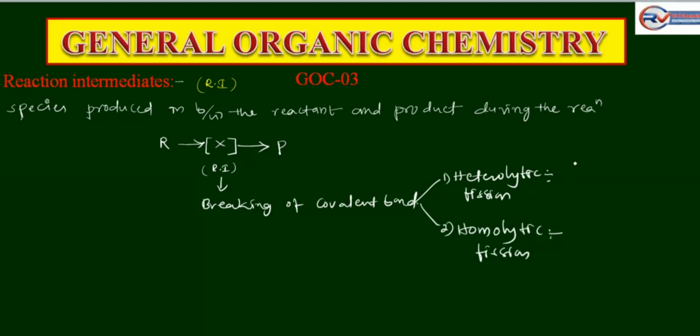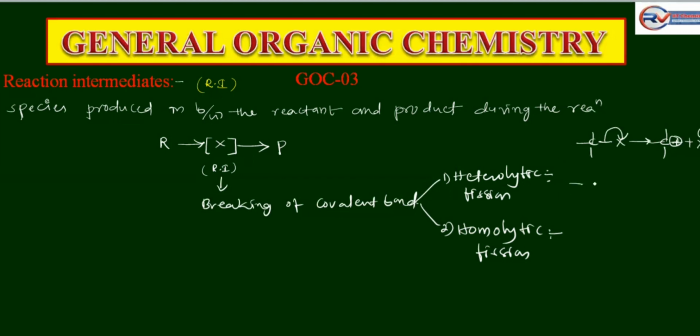See the heterolytic fission, for example, carbon is bonded with X. Carbon and halogen, which has more electronegativity? X is more electronegative. It attracts electrons to break the bond. Carbon gets a partial positive charge and the halogen gets a partial negative charge. So a positive charge is formed on carbon, and carbon with the positive charge is the carbocation.